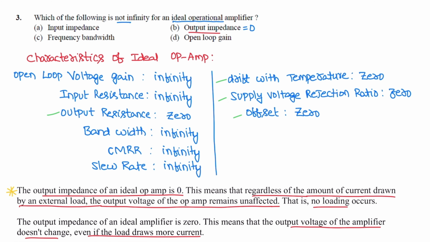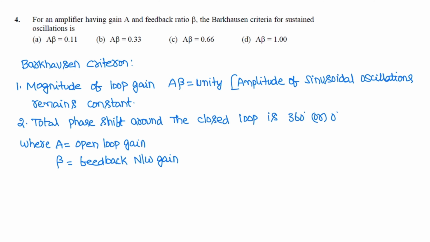Next question. For an amplifier having gain A and feedback ratio beta, the Barkhausen criterion for sustained oscillations is. According to the Barkhausen criterion, the magnitude of loop gain, that is A beta, where A is the amplifier gain and beta is the feedback gain, the product of these two is unity.